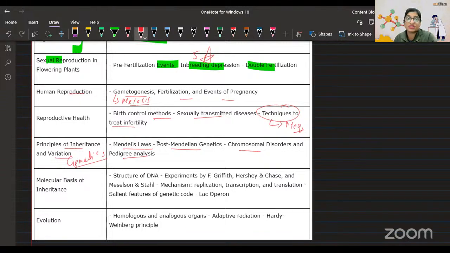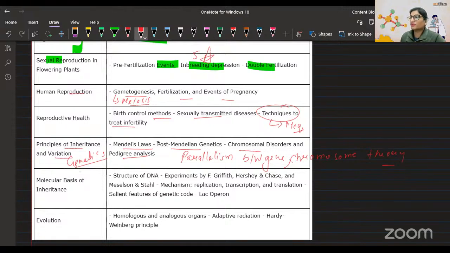A 3-mark question can come. So, parallelism between gene and chromosome theory. Guys, I'm telling you that you people have to do this topic. Out of this, if you feel that you do not know any topic and you're still struggling with that, that is the first thing you should do, because you have exams on your head.